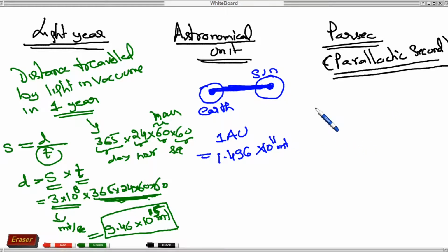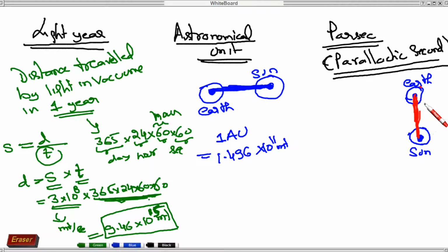Now, what is this parsec? This is our Earth, and this is our Sun. This is the center of Sun, and this is the center of Earth. This distance is 1 AU, as we discussed.